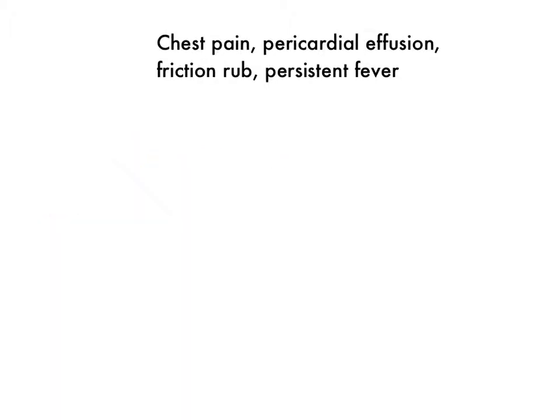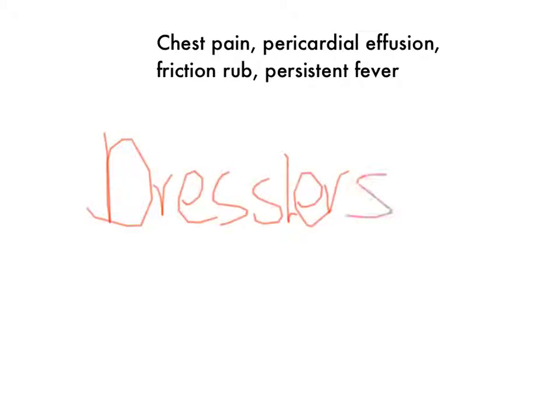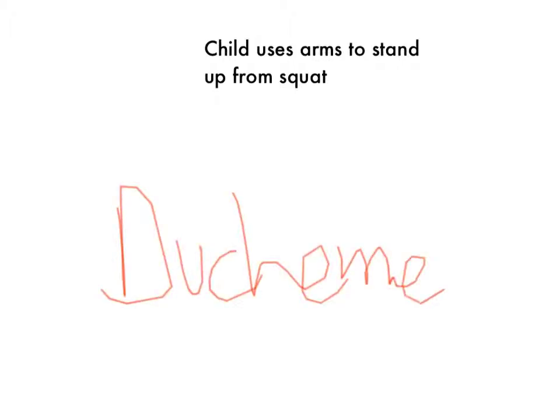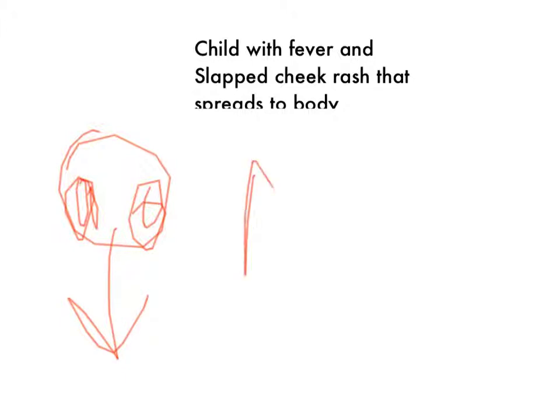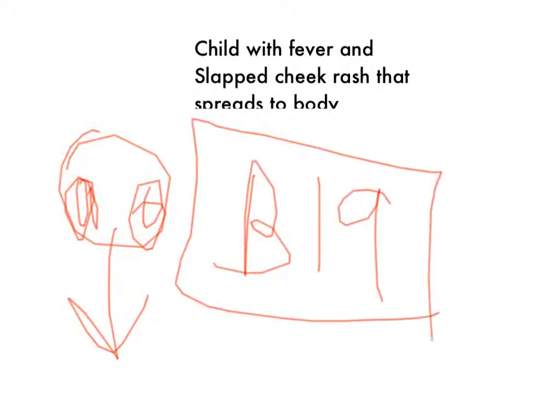Chest pain, pericardial effusion, friction rub, persistent fever. This is Dressler syndrome. Remember, 6 to 8 weeks after an MI. Antibodies against the pericardium. Child uses arms to stand up. That's proximal muscle weakness. That is Duchenne's, and this specific thing is called Gower sign. Child with fever and a slapped cheek rash that spreads to the body. That's parvovirus B19, okay? It can also cause arthritis and hydrops fetalis.